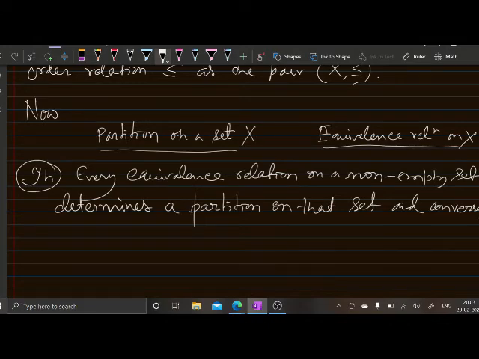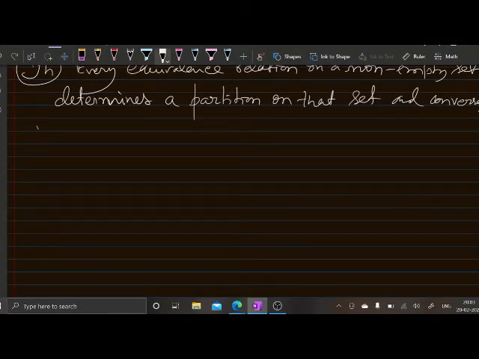So what is the proof? To prove this theorem, let us first give a definition.